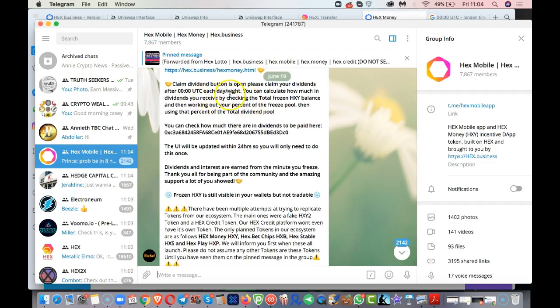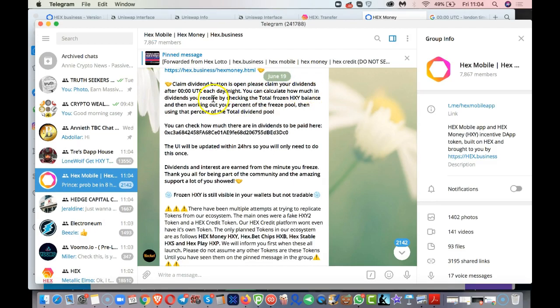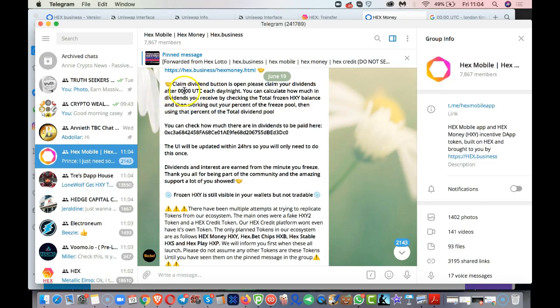The claim button is open. Please claim your dividends at 00 UTC each day/night. You can calculate how much in dividends you receive by checking the total frozen Hexi balance and then working out your percent of the freeze pool, then using the percent of the total dividend pool. Okay, I'll leave you guys to figure that one out.